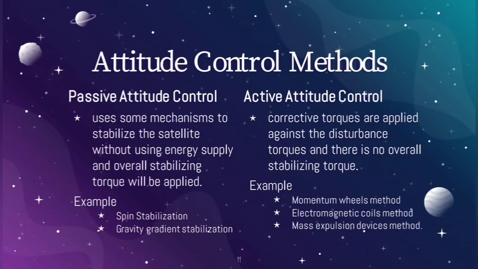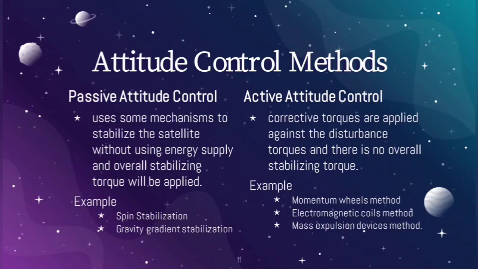So these are the corrective methods, the attitude control methods, categorized into two types: passive attitude control and active attitude control. In passive control, it uses some mechanisms to stabilize the satellite without using an energy supply, and an overall stabilizing torque will be applied.